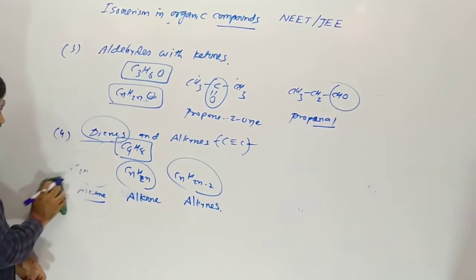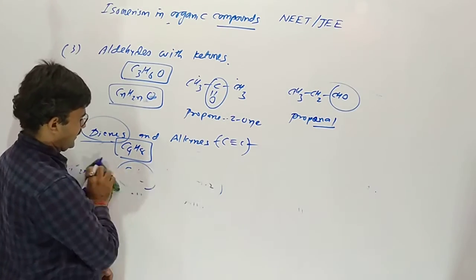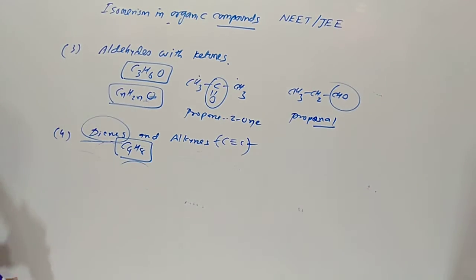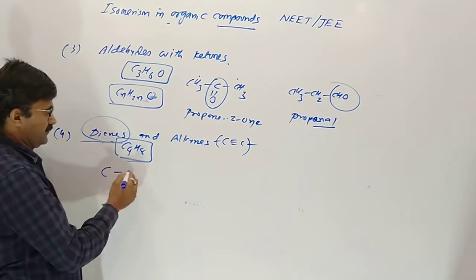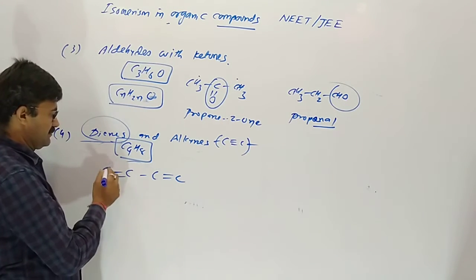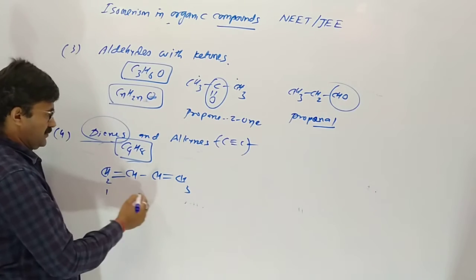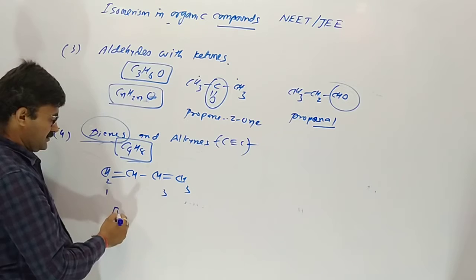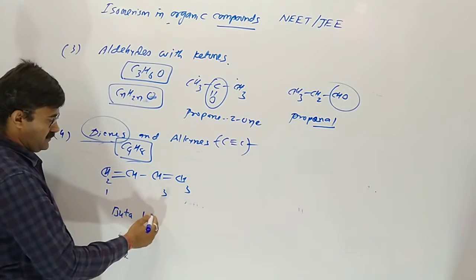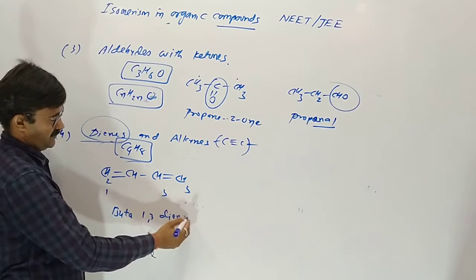You can see here C4H6 has four carbons and two double bonds. So this one is buta-1,3-diene.